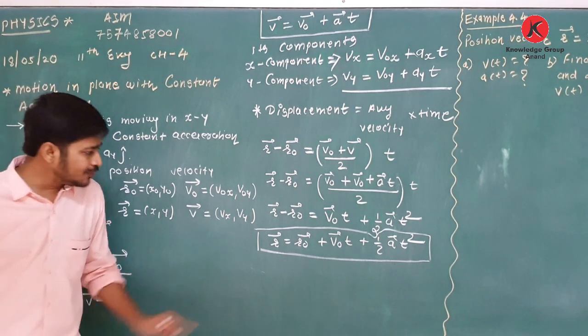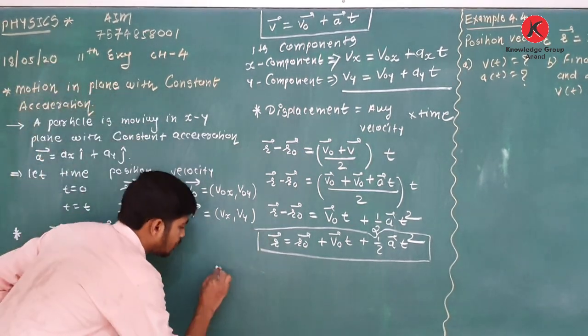Now how to write its components? See its x component.